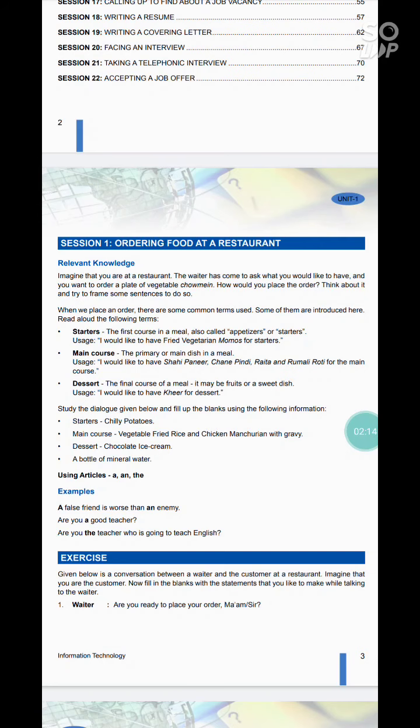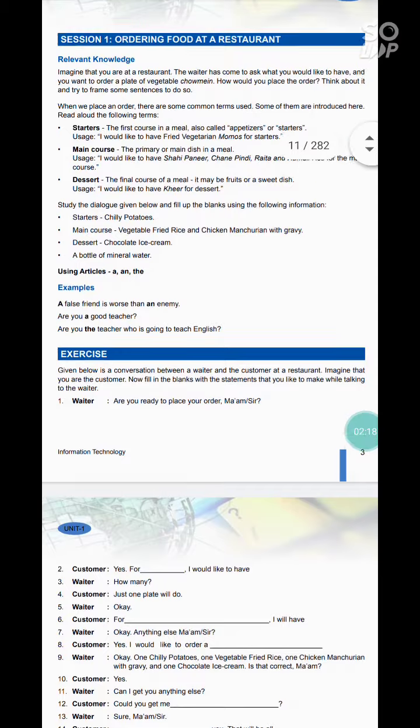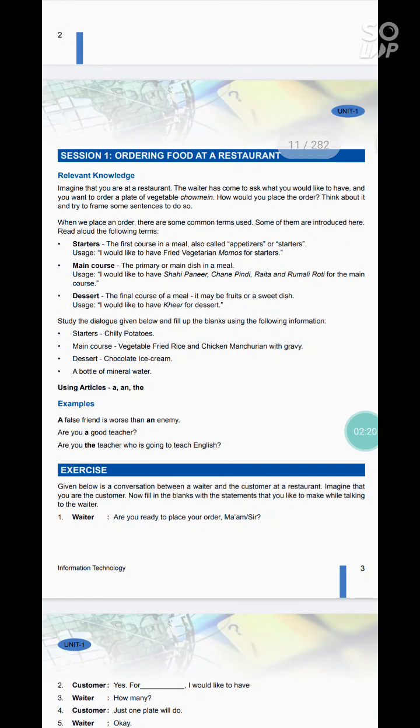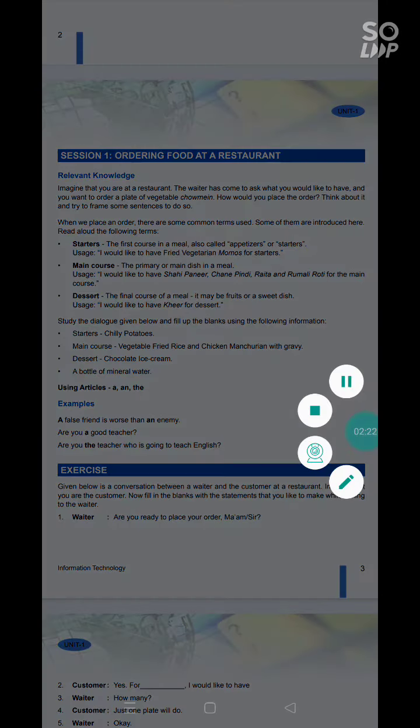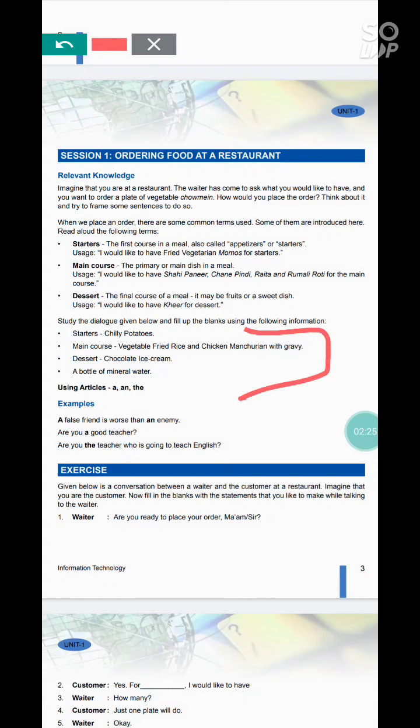Now you have to study the given dialogues here, and you have to fill in the blanks using the following information. Starters, chili potatoes. For main course, vegetable fried rice and chicken manchurian with gravy. For desserts, chocolate ice cream, and at last a bottle of mineral water.